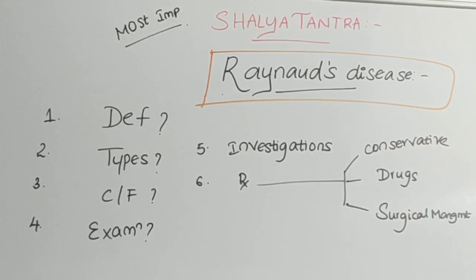Next, move on to investigations. We have to go for arteriography, ESR, hemogram and digital plethysmography with blood pressure determination. If you don't remember such new terms, you can write arteriography, hemogram, ESR, RA factor. These were the most commonly known terms. Next, move on to treatment.